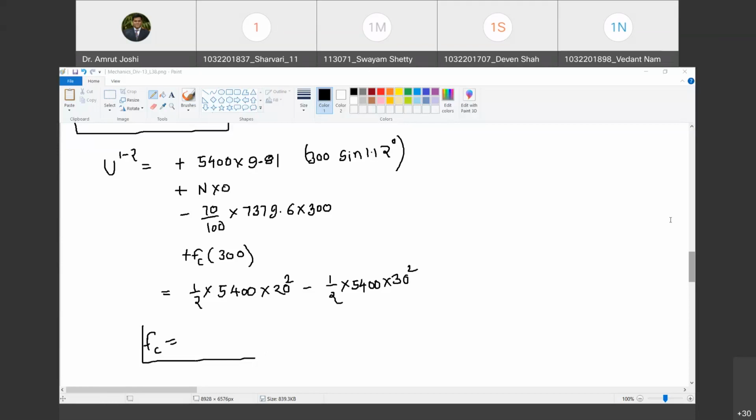Ensure that your calculator is in degree mode. Minus 0.7 into 7379.6 into 300 plus FC into 300. This must be equal to 0.5 into 5400 into bracket 20 square minus 30 square.